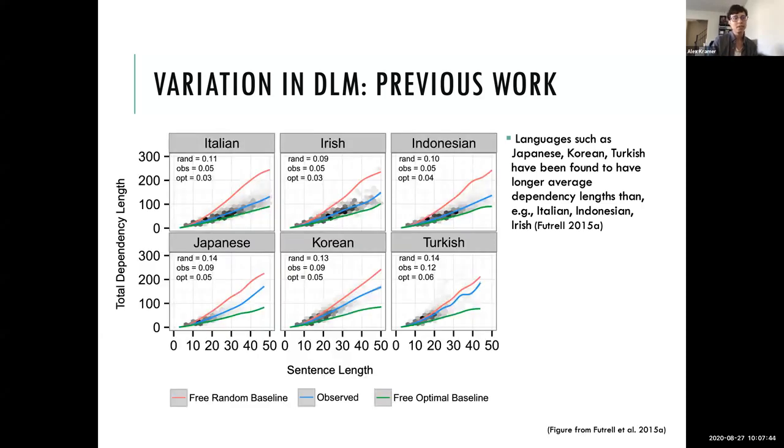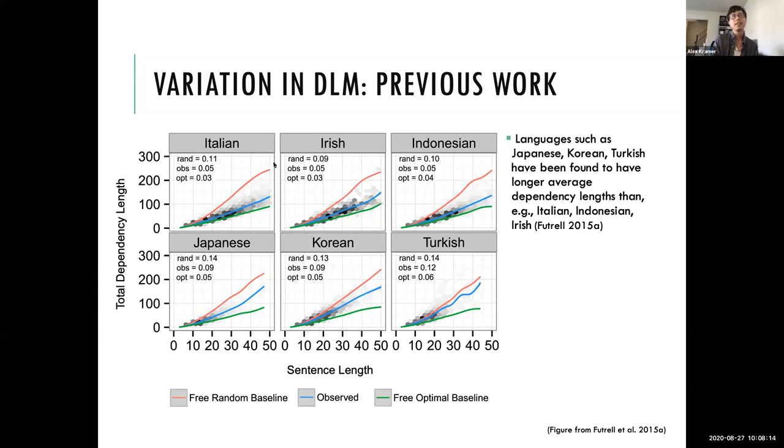So here's what those languages looked like in that study. And we'll see a lot of graphs like this throughout the presentation. So we have sentence length here on the x-axis, and then total dependency length of the sentences here on the y-axis. And then we have these three different lines representing different baselines. So the top red line is a random baseline showing the length of sentences if you were to essentially just scramble the words in them. So completely random word order here.